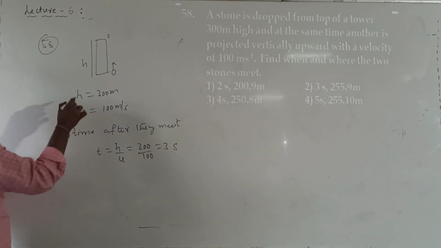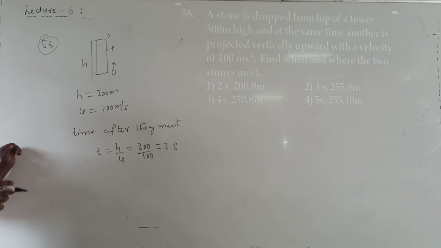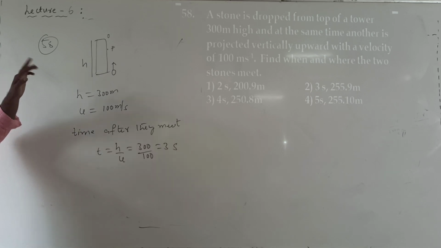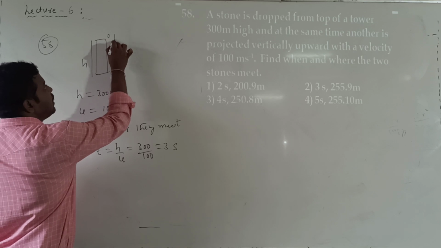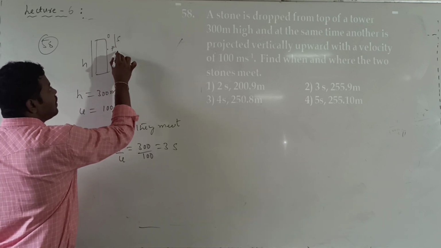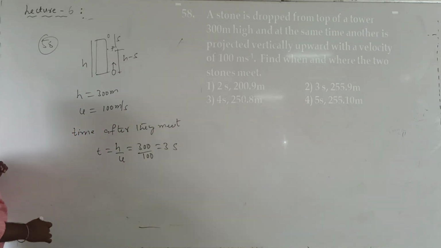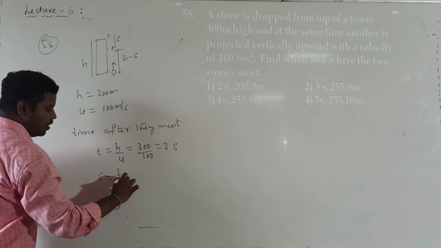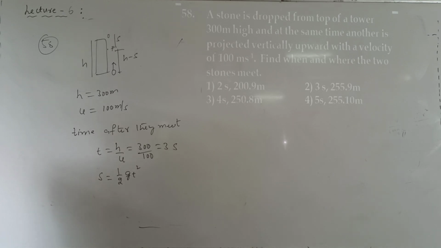Where will they meet? To calculate where they will meet, if they meet at point P, there are two possibilities. So what is the height of the point P from the ground we want to calculate. If I call the distance traveled by the freely falling body s, then this side will become h minus s. So what will be the s value? For the freely falling one, s is equal to half into g into t square.